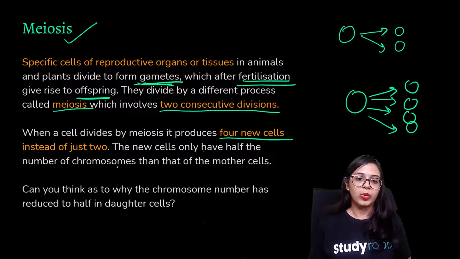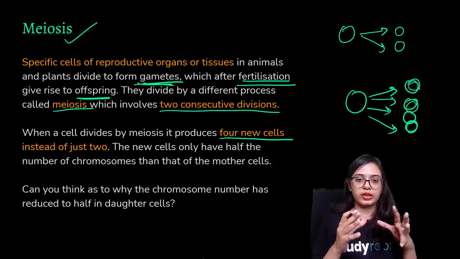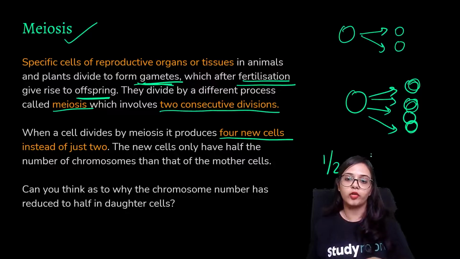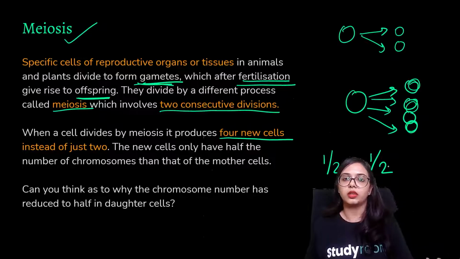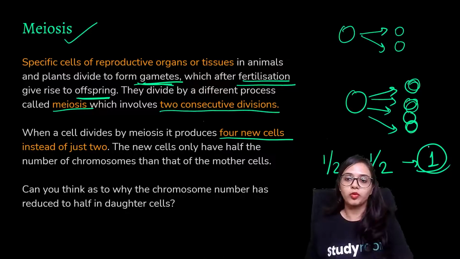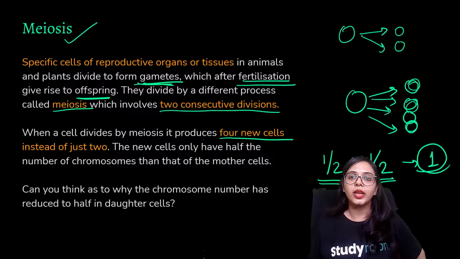And can you think as to why the chromosome number is reduced to half in the daughter cells? It is reduced to half because when two gametes fertilize, the half chromosome set and the other half chromosome set from the other gamete, and that gamete, remember, is coming from another organism, lead to one whole chromosome set. So in that same old hereditary example, you look like your mother and you look like your father because you have specific DNA coding that includes both.